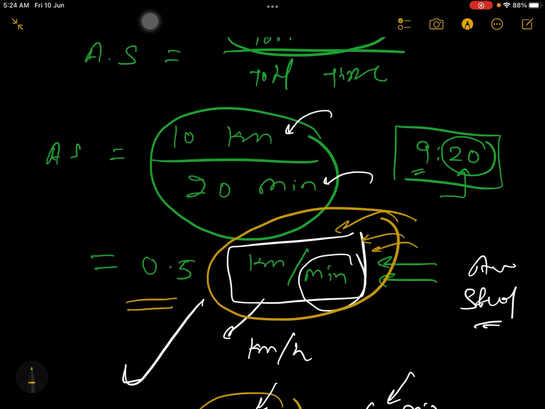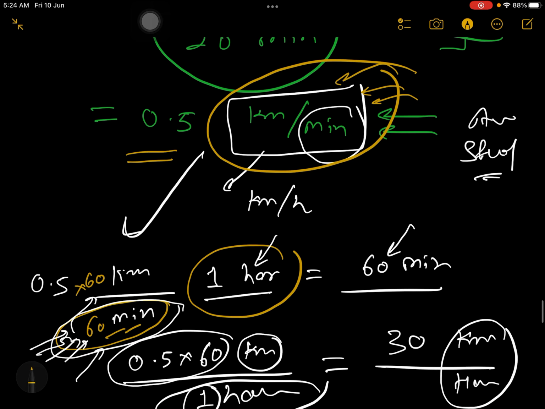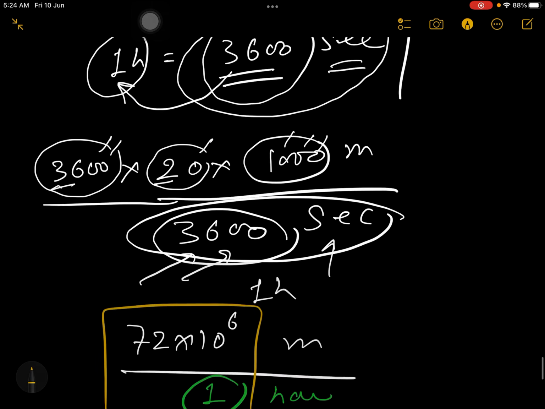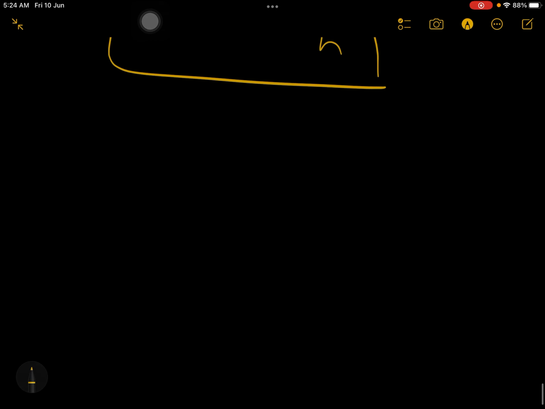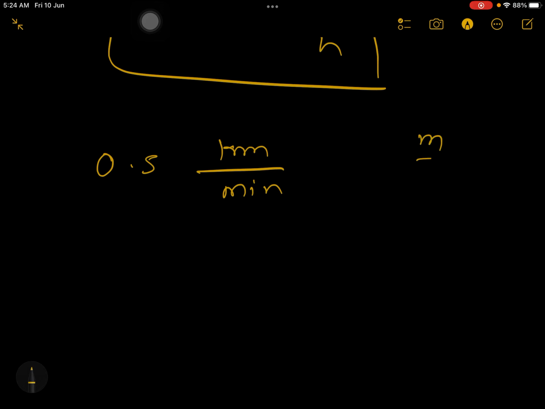then first pause the video and see what I'm trying to say. 0.5 kilometer per minute I want to convert into meter per second. What is the procedure?